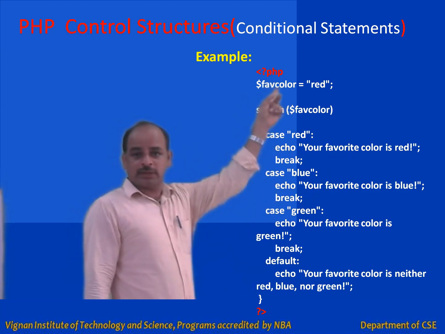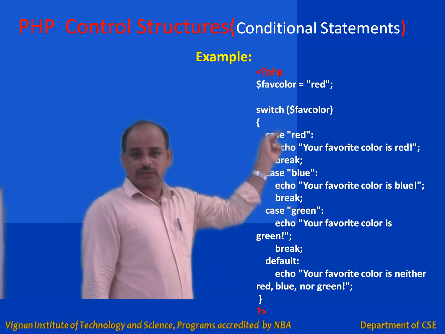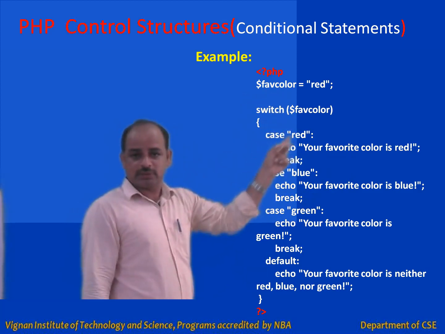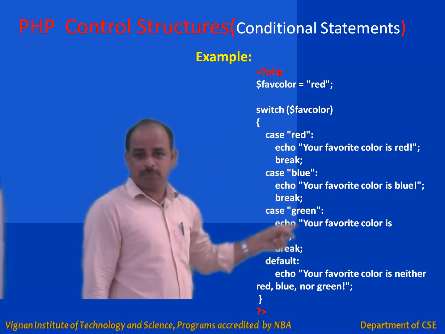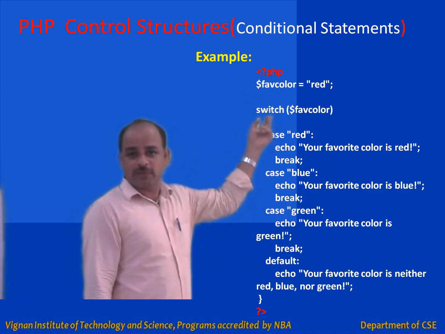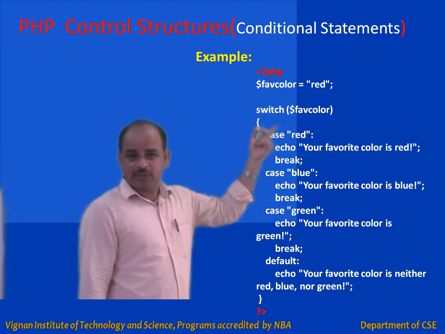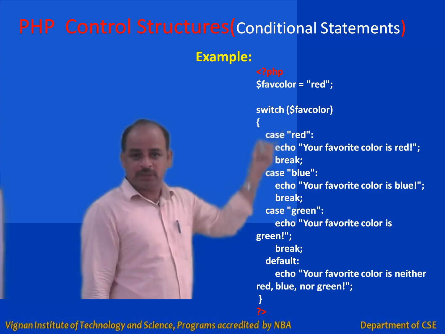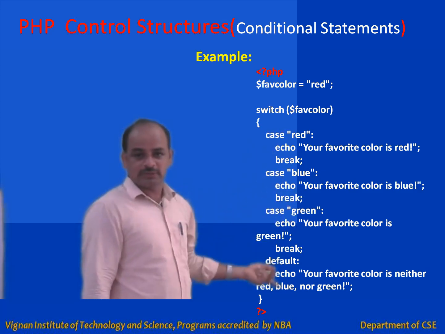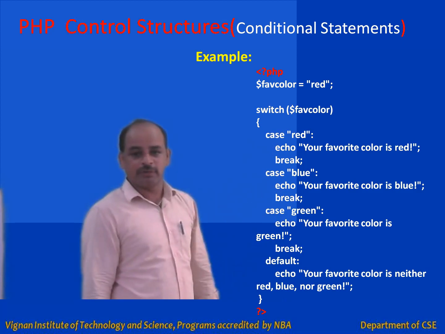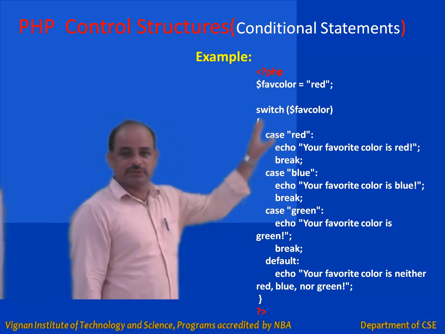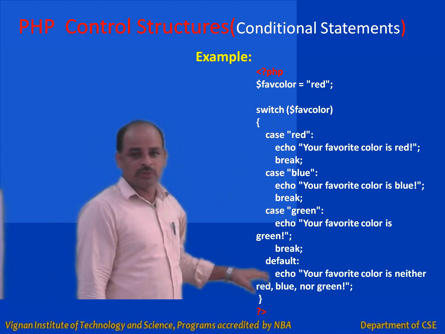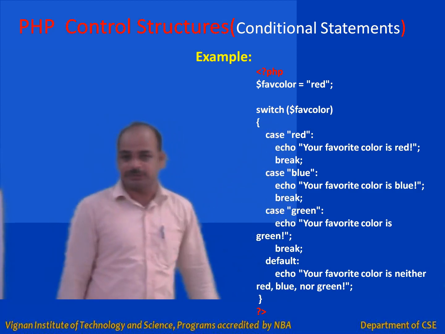Suppose the favorite color value is green. It is compared with case red, which is not equal, then with blue, which is not equal, so the code within case green will be executed and control comes out of the block. Suppose the favorite color is white. Is there any case with the white label here? There is no such case, so simply the default code will be executed: your favorite color is neither red, blue, nor green. So there are 4 alternative choices of code, and which is executed depends upon the condition.